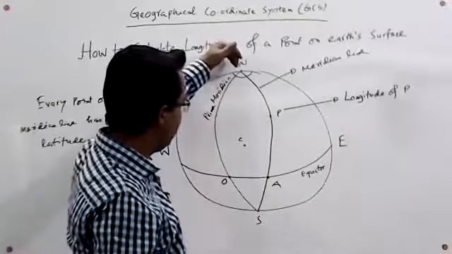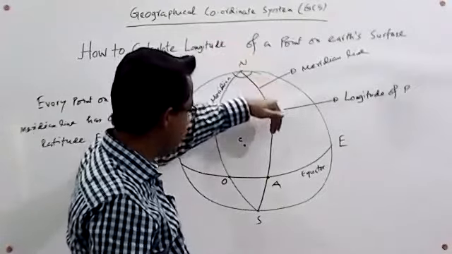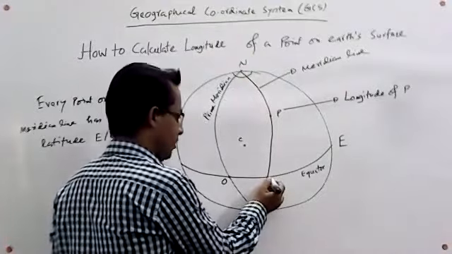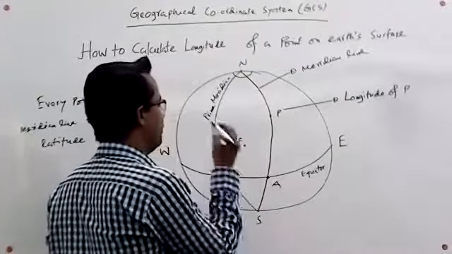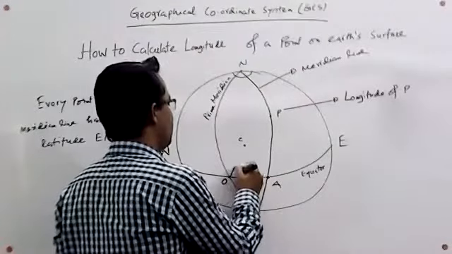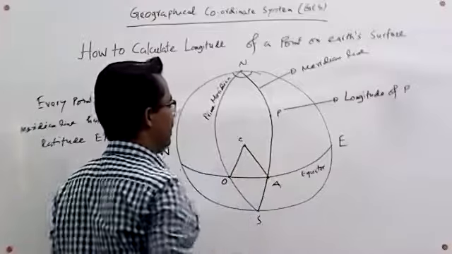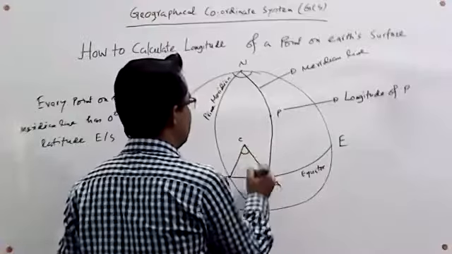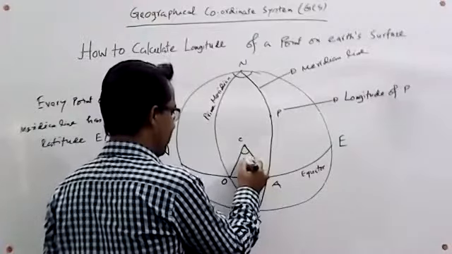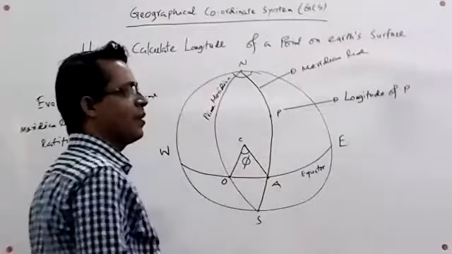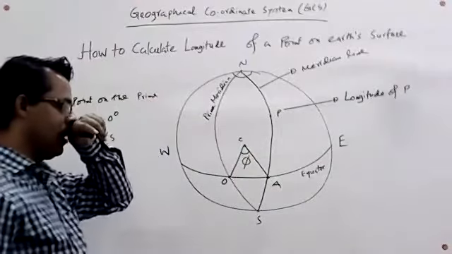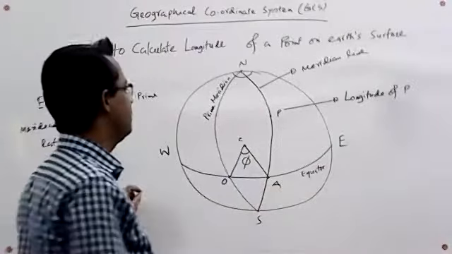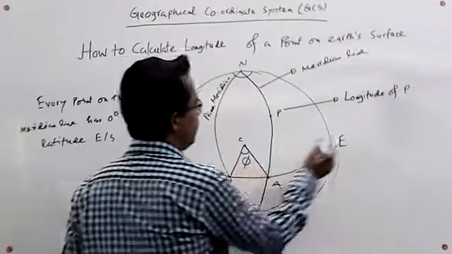And by drawing a meridian line passing through the point P, we have got the intersecting point of this meridian line with the equator, point A. Now we connect these three points O, C, and A. Then we have got an angle in this position, which is, say, 5 degrees, and this angle is called the longitude of the point.